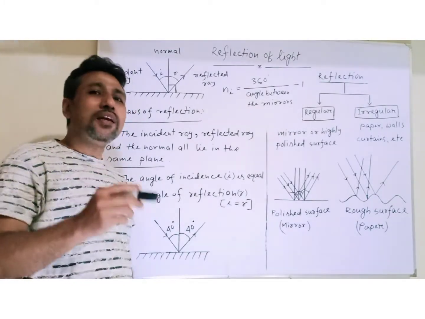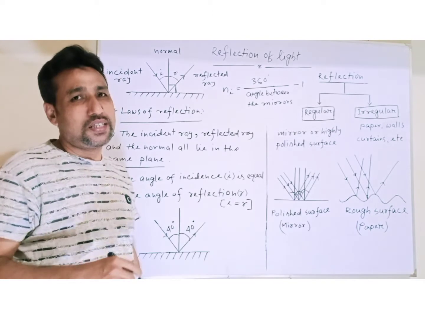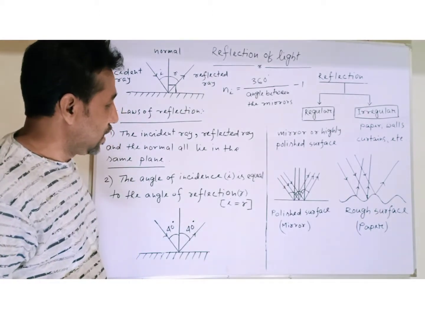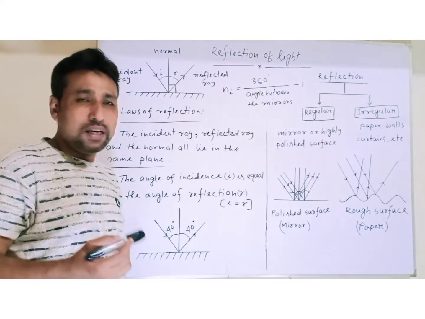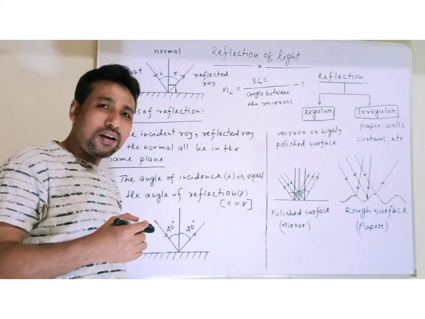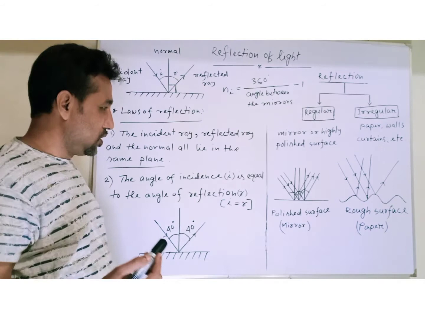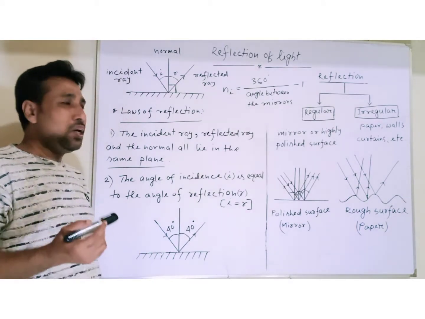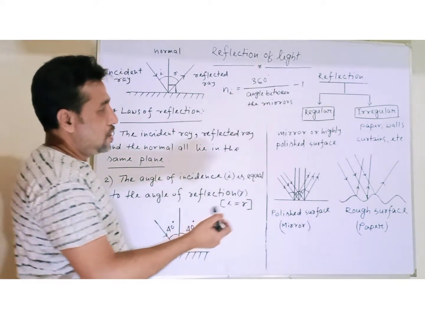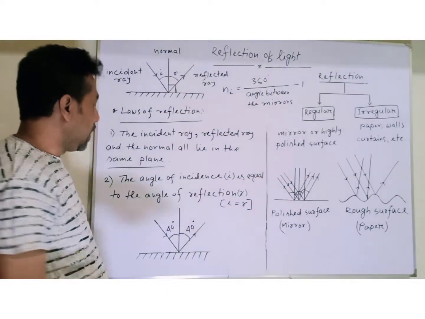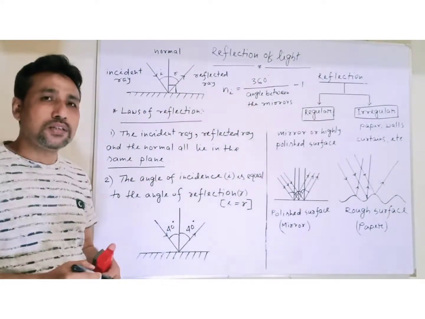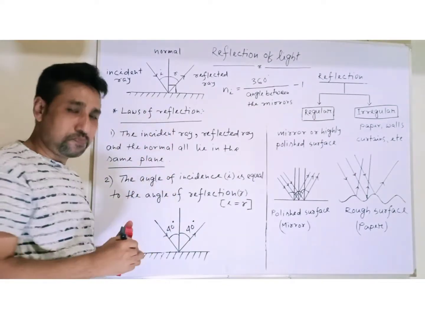Now, another question arises here: do all objects reflect light in the same manner? No. So it will be discussed in the types of reflection. Now, first of all, let us discuss the laws of reflection.